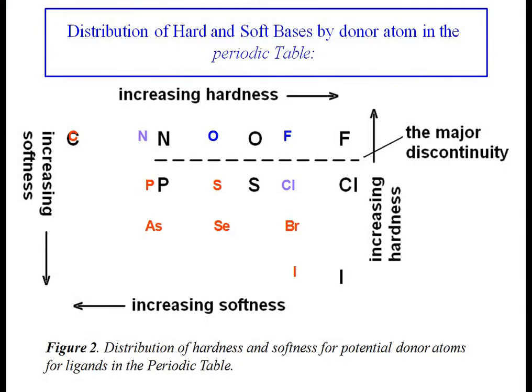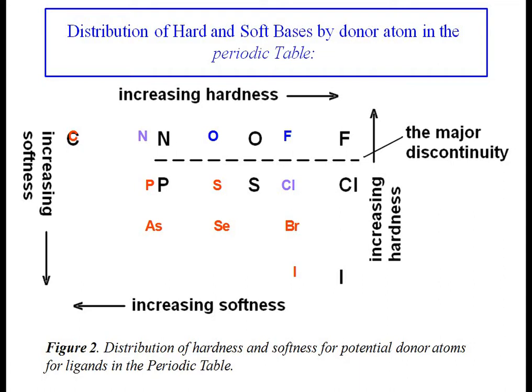Here we discuss the trend of hardness and softness. We see nitrogen, oxygen, fluorine. Fluorine has smaller size as compared to oxygen, oxygen has smaller size as compared to nitrogen, and nitrogen has smaller size as compared to carbon. So along the period, size decreases. So this increases the hardness.